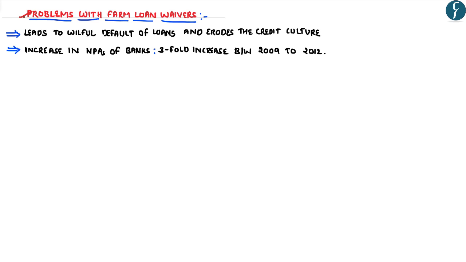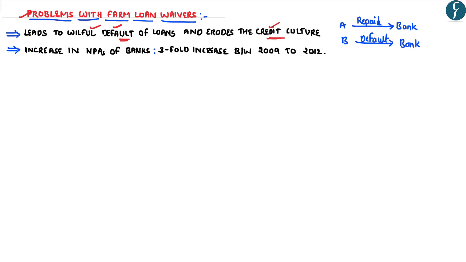One of the main problems associated with the farm loan waivers is that it leads to the willful default on loans by the farmers. This is because the farmers keep on anticipating or expecting that the government will waive off the loans which they have taken from the banks. And because of this expectation of the loan waive off, even those farmers who have the capability to repay the loans would not repay them, leading to the willful default. Further, the farm loan waivers also erode the credit culture in the economy.